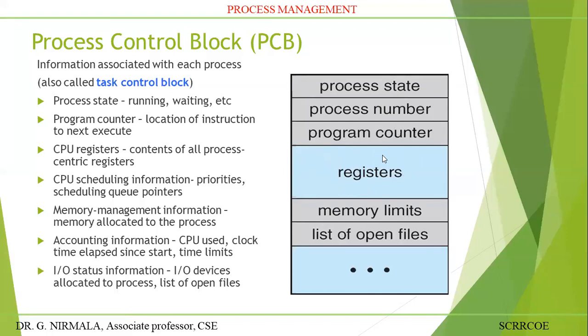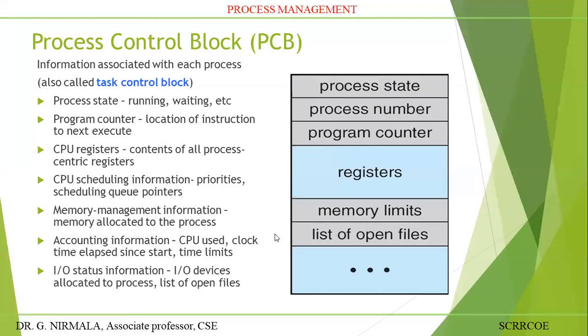All the intermediate results will be stored in these registers. Then we have the memory limits and memory management information, the memory allocation to the process: how much is allocated to that particular process. After successful execution, it will be deallocated, that is, the process will be removed from memory.